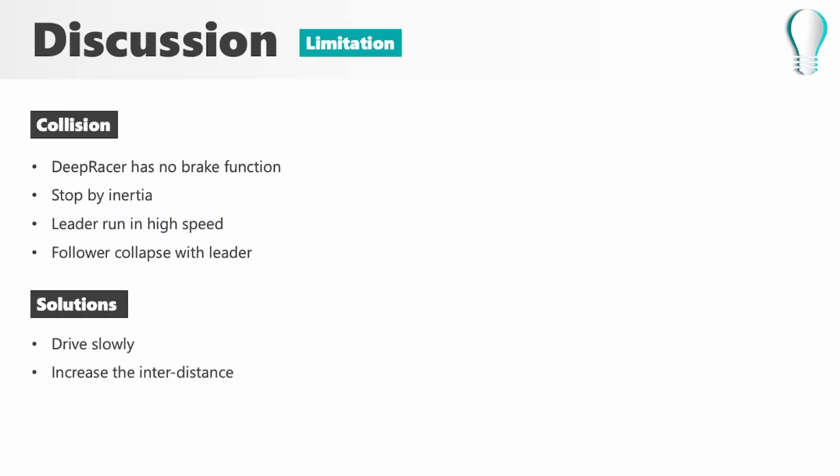After the experiment, I found that there are some limitations of my platooning system. The first one is collision. Because the DeepRacer has no brake function, it needs to stop by inertia. During the experiment, I tested running the leader at a very high speed, and the follower will not have enough time to stop if the leader is stopped suddenly. My solution is to drive the leader slowly to provide enough time for the follower to stop if the leader is stopped suddenly, and to avoid collision with the leader.